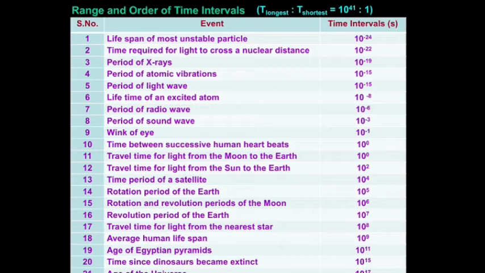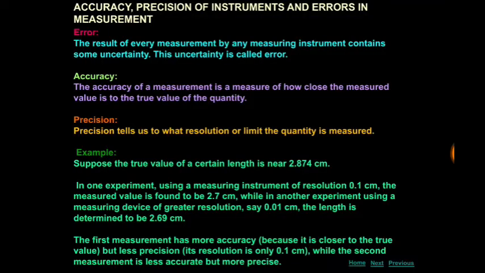We can see the first one, accuracy and precision. Students, see the screen. Here we can start our next topic, that is accuracy, precision of instruments and error in measurement. It's a very important topic. Here we can see the first one, the definition of error.